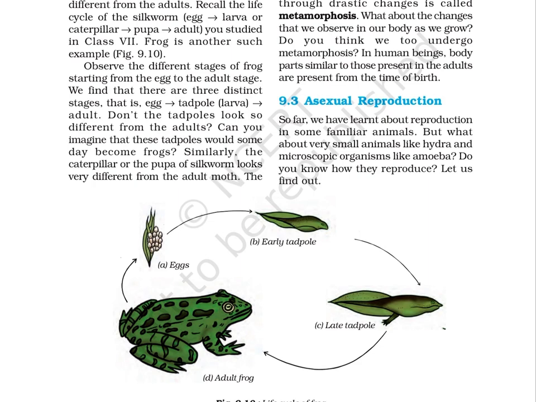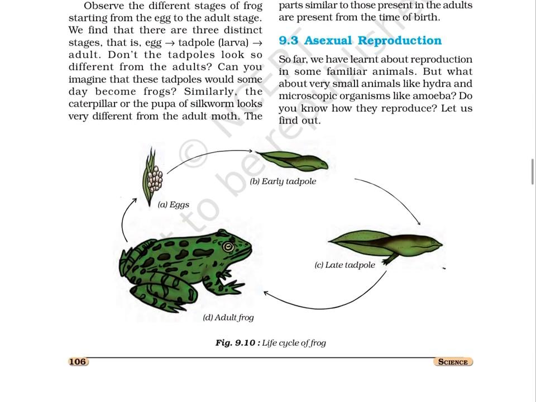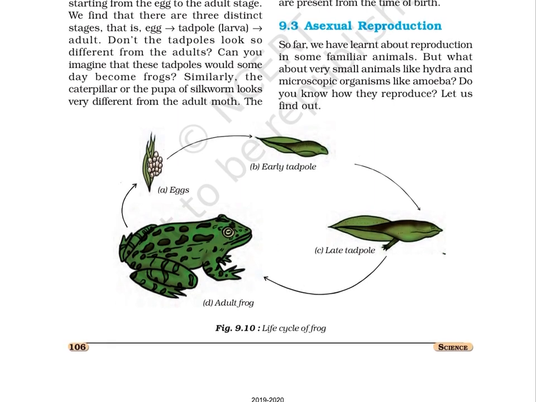9.3. Asexual reproduction. So far, we have learnt about reproduction in some familiar animals. But what about very small animals like hydra and microscopic organisms like amoeba? Do you know how they reproduce? Let us find out.